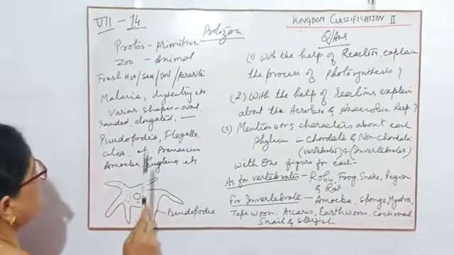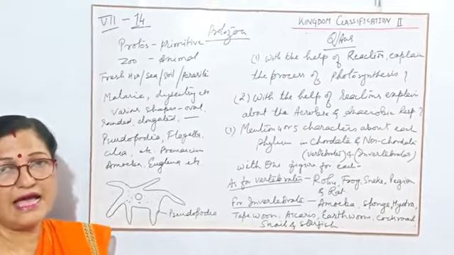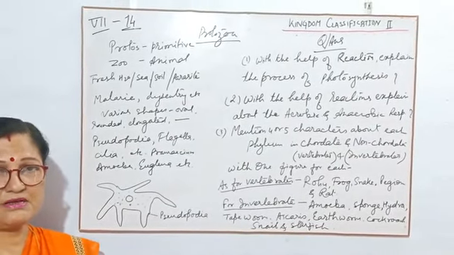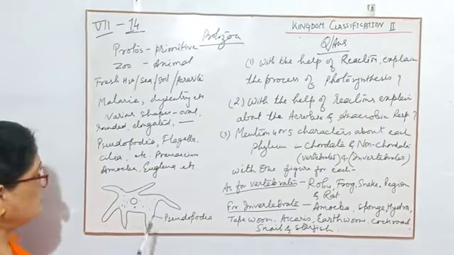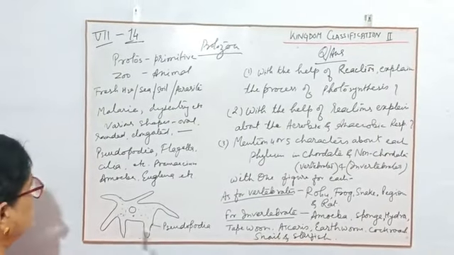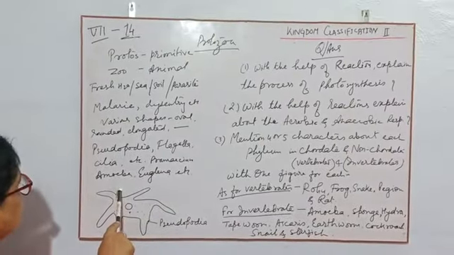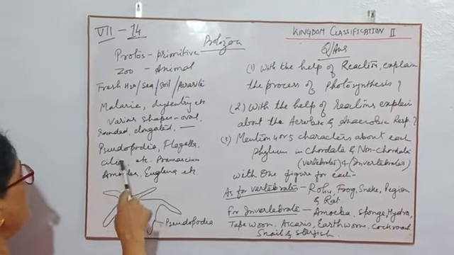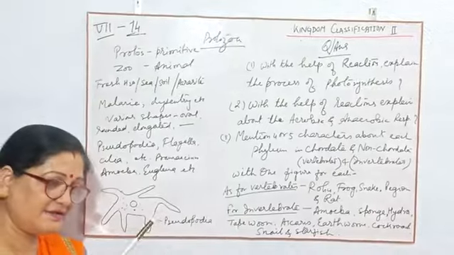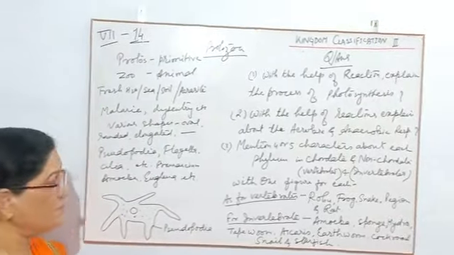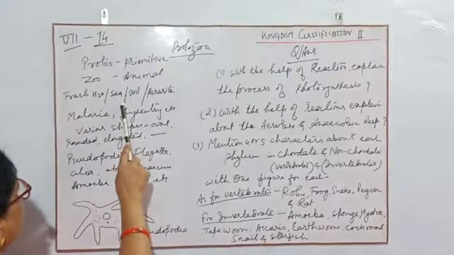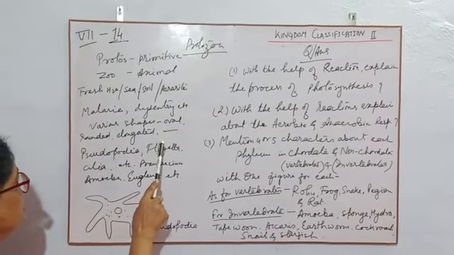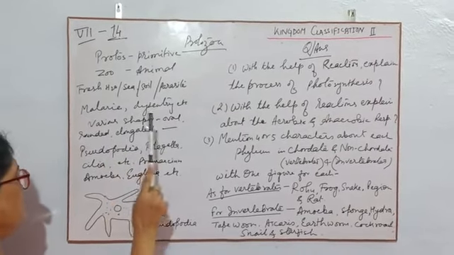Acha. Some protozoans have green pigment also, and they can prepare their food. Such exceptional cases we will study afterwards in the higher classes. So these are the main characters of protozoans: they have a simple body, simple function, they are unicellular, and the body has different shapes, oval, rounded, elongated, whatever.